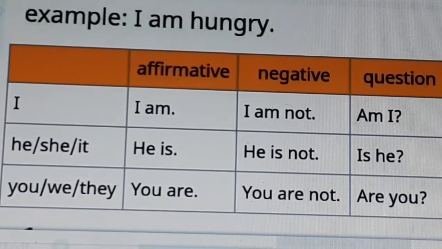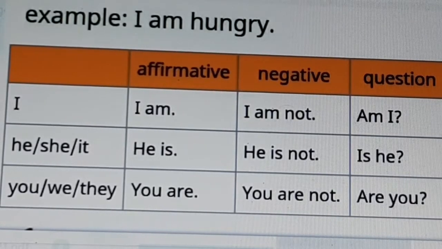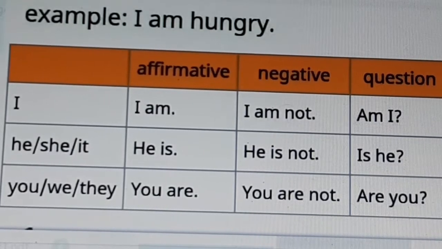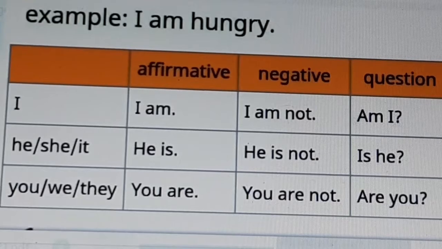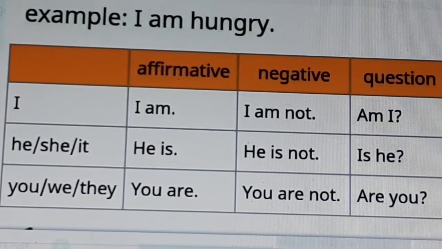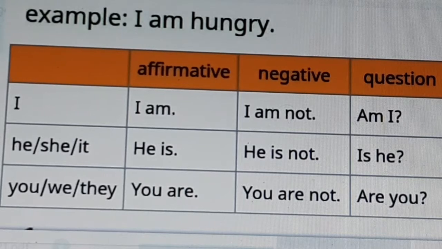In past tense: I was not, was I? He, she, it: he was, she was, it was. He was not, she was not, it was not. Was he, was she, was it? You, we, they: you were, we were, they were. You were not, we were not, they were not. In question: were you, were we, were they?